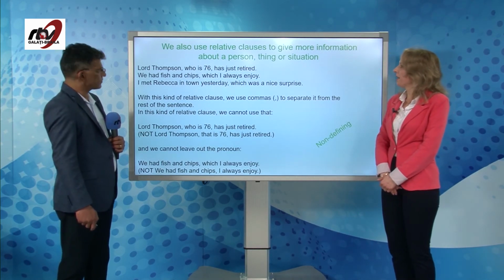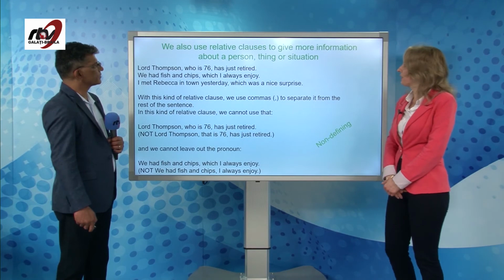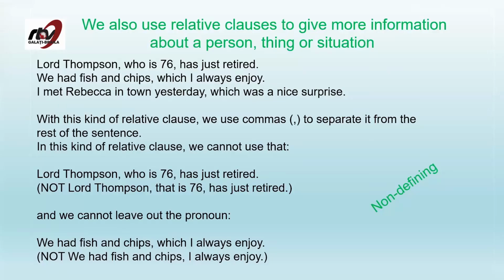Let's move on. When do we use relative clauses, especially when we want to give more information about a person, a thing, or a situation? These are actually called non-defining relative clauses, and the ones before are called defining, because if you remove them from the sentence, then the sentence doesn't make complete sense. But these can be removed.